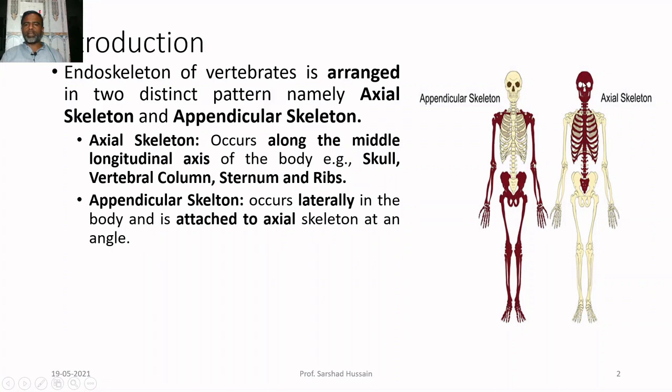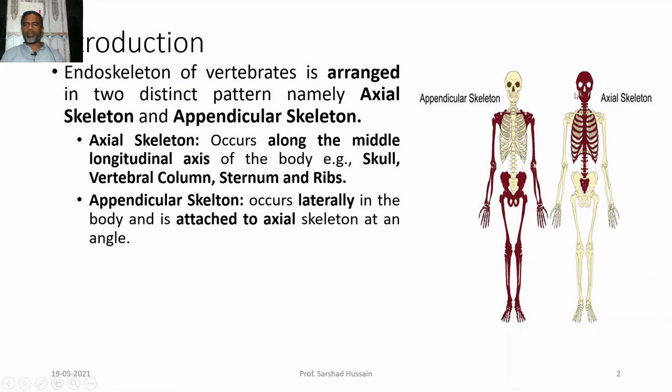The axial skeleton is the skeleton that lies along the middle longitudinal axis of the body. So this colored one over here is the middle longitudinal axis on which some bones are arranged, which is called the axial skeleton.